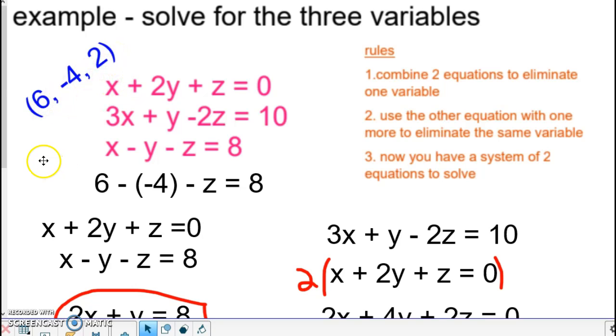Keep in mind you can always check to see if you have the right answer. You can take these 3 numbers, plug them into these 3 original equations, and make sure this is what you get. So if you were to do the first one, you'd have 6 plus, that would end up being -8. So 6 minus 8, -2. Plus 2 is 0, so it checks in the first one. And then you can continue to check in the other 2 to make sure you have the right answer.